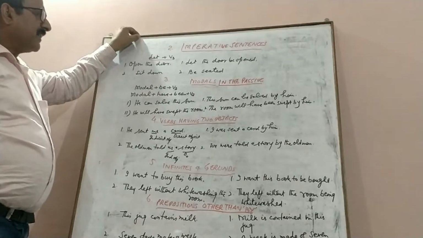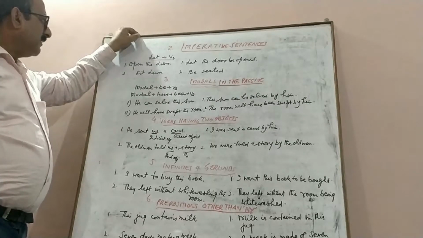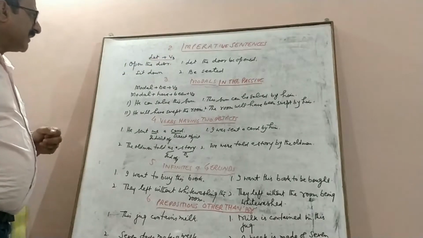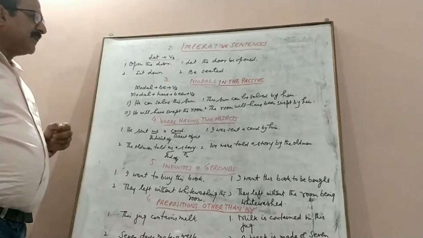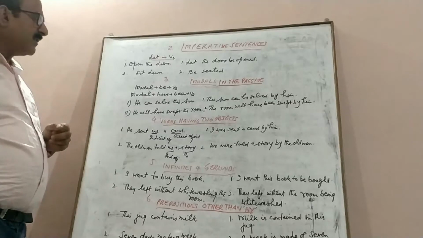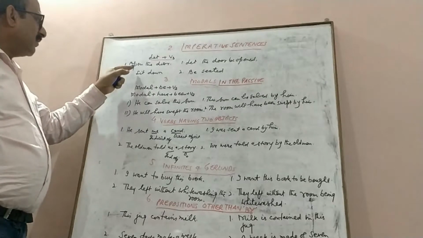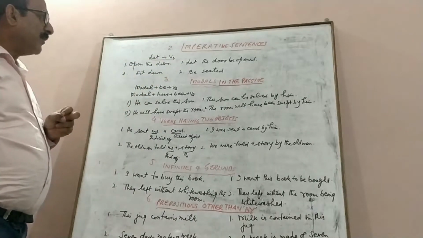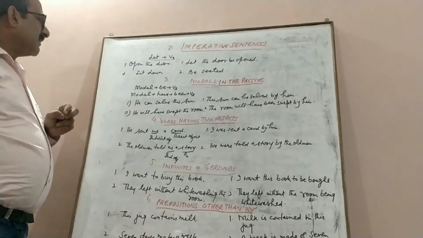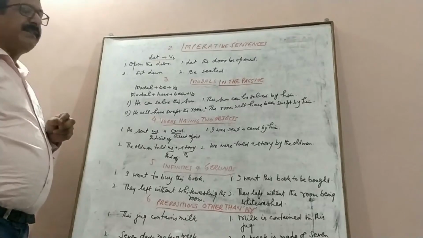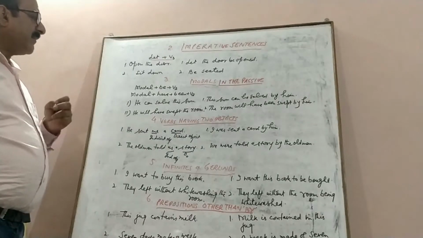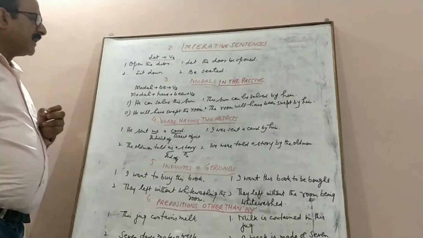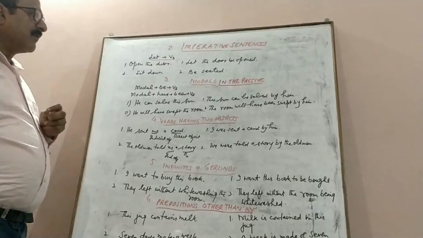Second type is imperative sentences. While transforming a sentence from active voice into passive voice, we generally use let in case of imperative sentences. But there are some sentences which can be passivized without using the word let. So I have written two sentences. Open the door. It will be passivized as let the door be opened. Second sentence is sit down. Its passive voice will be seated. Similarly, if we have please help me, we can say let I be helped or you are requested to help me.